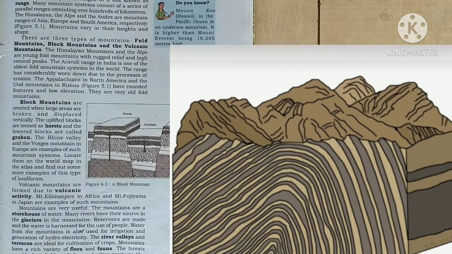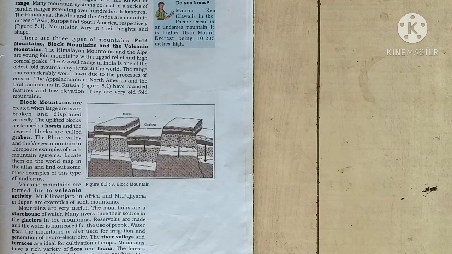A look at the illustration would help you to understand how such mountains look. The Himalayas in India, the Alps in Europe, and the Andes in South America. These are the examples of such fold mountains. Whenever it comes to fold mountain examples, which are the examples? Himalaya in India, Alps in Europe, and Andes in South America. These mountain ranges are examples of fold mountains.